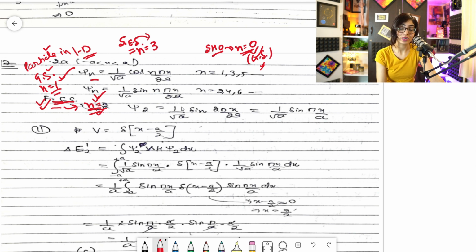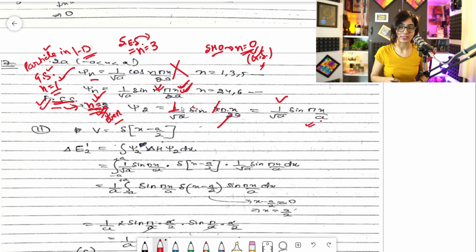N is 2. So what is n here? It is even. Can you say n is equal to 2? So it is even, so I'll not take the cos value. Clear, guys? I'll take the sine value over here, and it would be 1 by root a sine, and just putting the value of n, which is 2 pi x by 2a, and this 2 and 2 will get cancelled out, and the answer would be 1 by root a sine pi x by a. I hope this is clear to you.